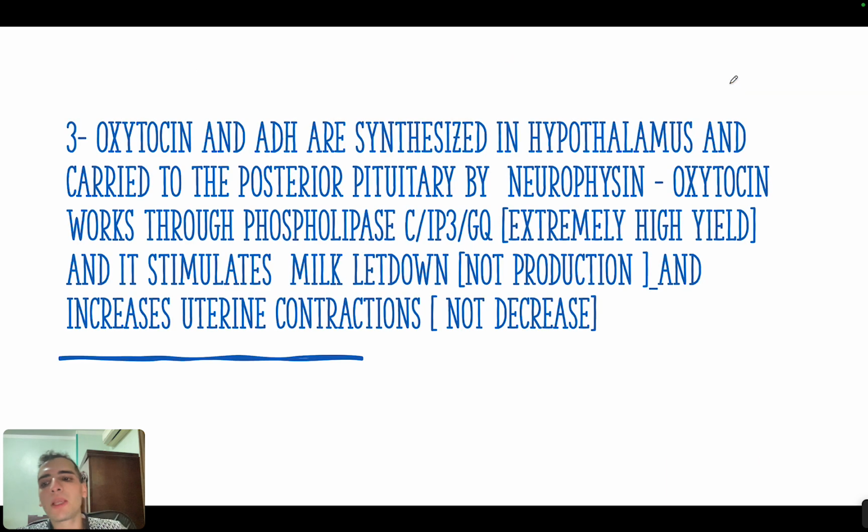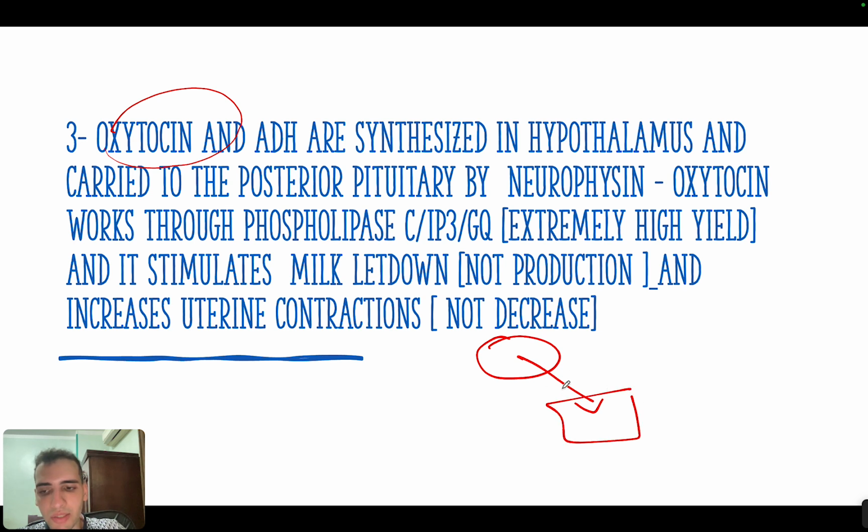The third important concept is that oxytocin and the antidiuretic hormone are synthesized in the hypothalamus, from the paraventricular and the supraoptic nucleus, and they will be transferred from the hypothalamus to the posterior pituitary by a carrier, and this carrier is called neurophysin. This is very important.